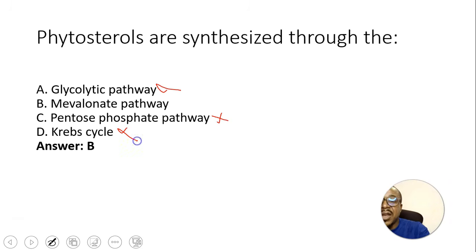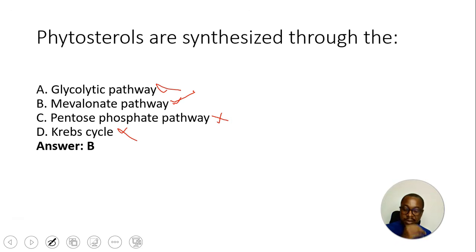Krebs cycle is a central hub that connects carbohydrates, lipids, and protein metabolism. So the answer is mevalonate.